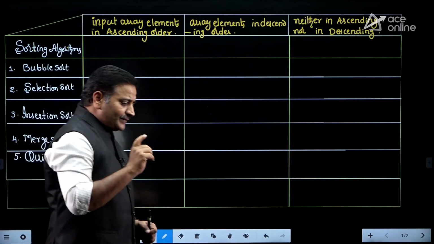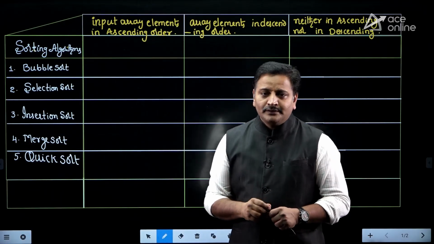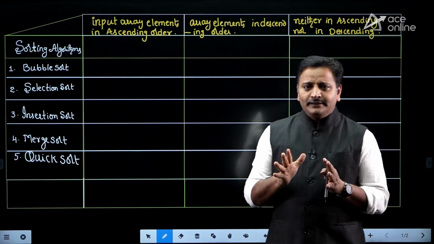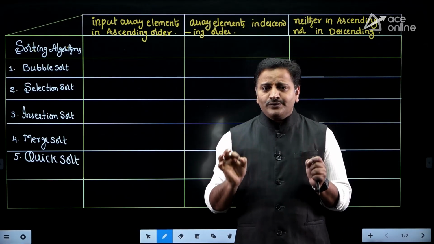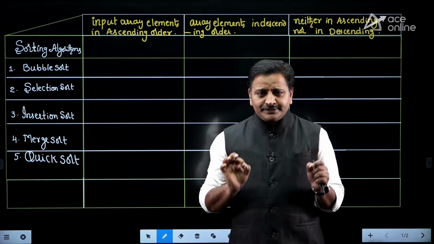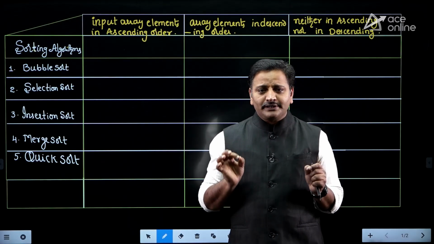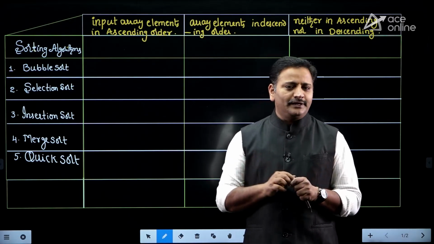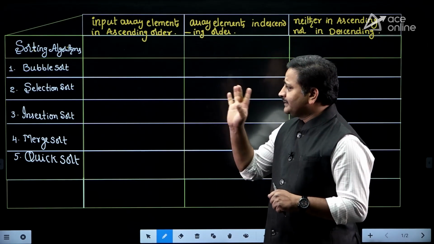Okay. Now afterwards we need to study time complexities. Whenever I am talking about time complexity in a sorting algorithm, you have to focus on how many comparisons are required and how many swappings are required for sorting the given array of n elements. Right, friends. Let me focus on bubble sort.